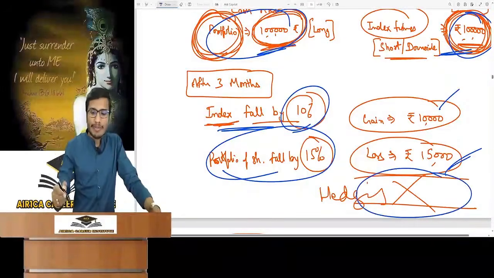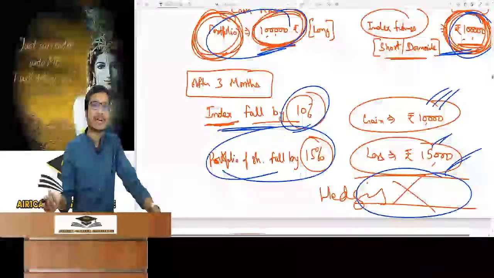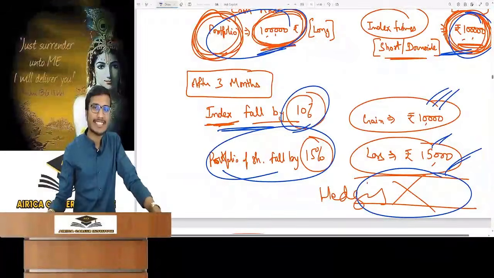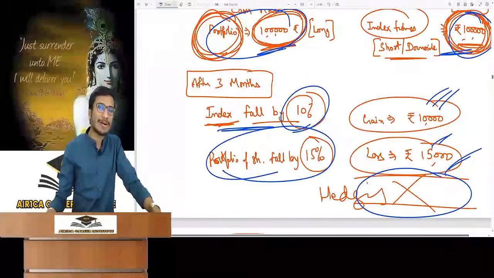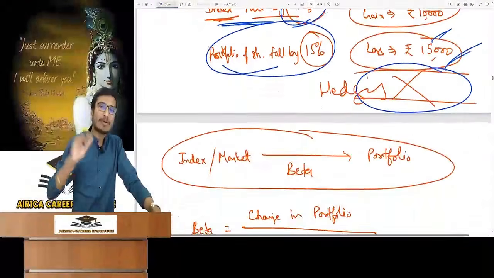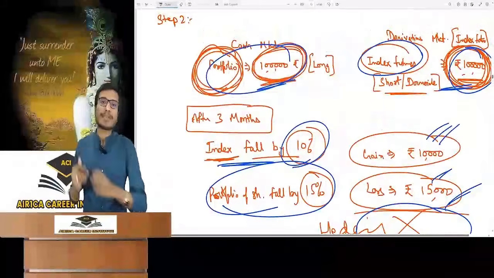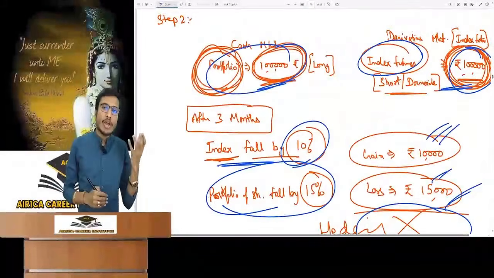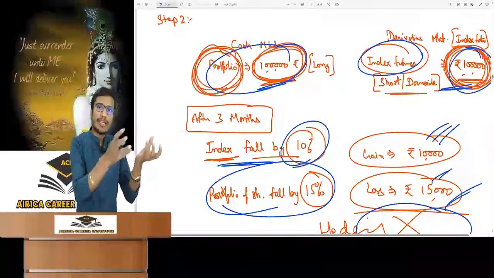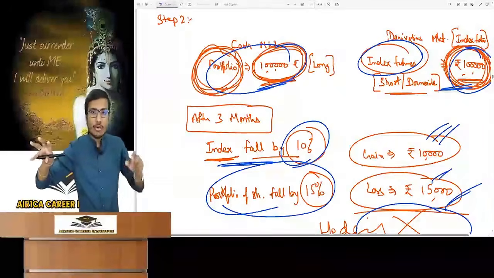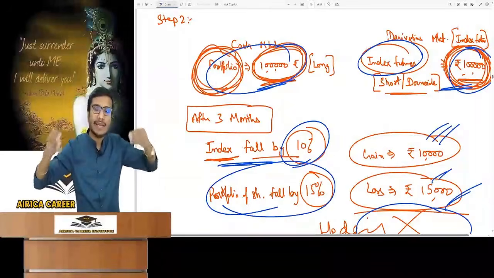Where is the net hedging? It is a gain of 10,000 and a loss of 15,000. It is hedging when it comes to around nil. Where is my hedging? It did not happen. Why? Because index futures represent the entire Nifty and the entire market, but the portfolio represents the companies which I have invested in. So the change that comes in the market, it is not necessary that my portfolio will change that much.